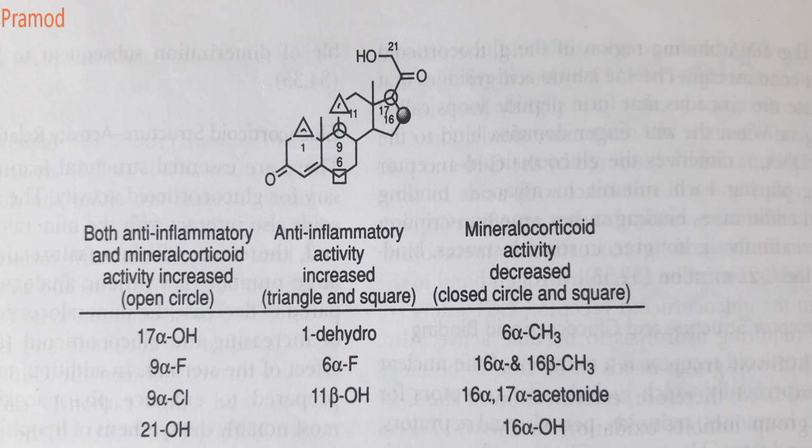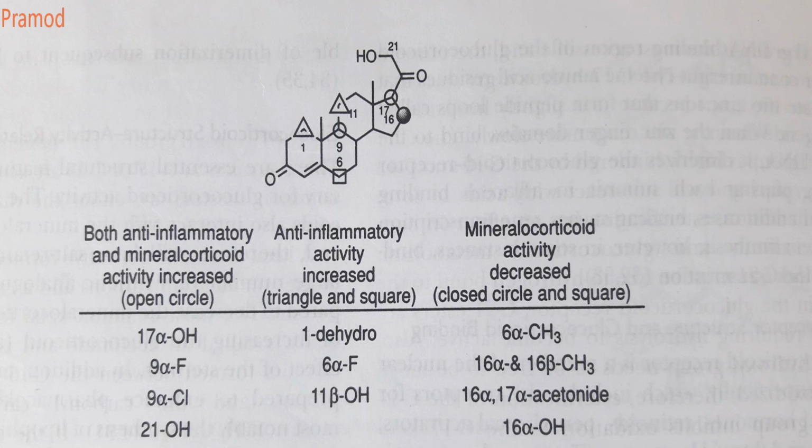So whatever is shown as open, means the circular one, those groups are necessary and will show both your anti-inflammatory as well as mineralocorticoid activity. 9 alpha fluoro, 9 alpha fluoro. So if there is a fluoro at the 9 alpha or a chloro, they will show both anti-inflammatory and mineralocorticoid activity. Okay, and 21 hydroxy. These are necessary for both mineralocorticoid as well as anti-inflammatory activity.